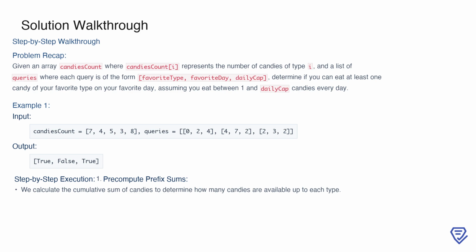For instance, in the first example, the input candies count is 7, 4, 5, 3, 8, and the queries are [0, 2, 4], [4, 7, 2], [2, 3, 2]. The goal is to return a result for each query, indicating whether the conditions can be satisfied. To solve this, the first step is to pre-compute the prefix sums of the candies array. This gives us the cumulative total of candies available up to each type, which will help us determine the range of candies that can be consumed by a specific day.